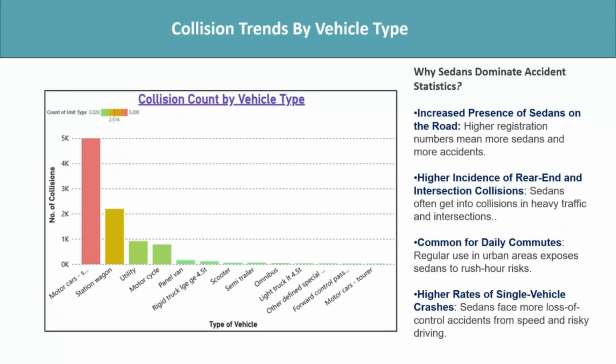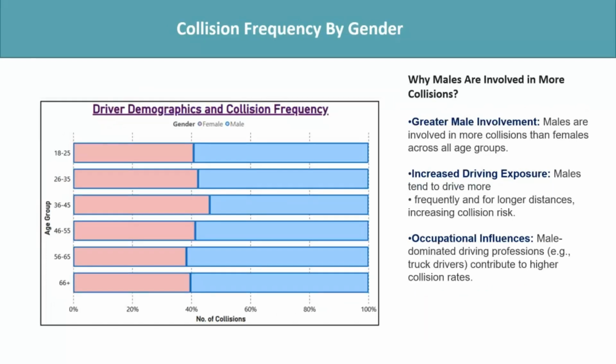Then, as you can see, sedans are the most frequently involved vehicle type in accidents, primarily due to their high presence on roads and their involvement in urban traffic conditions. If we look at the gender-wise split, males are involved in more collisions than females, which is likely due to higher driving exposure, occupational influences, and driving behavior patterns.